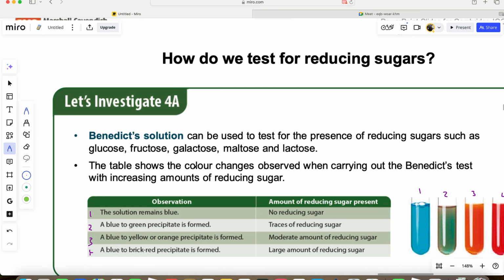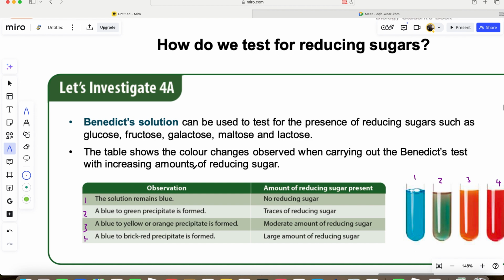How do we test for reducing sugar? Reducing sugar comprises both the simple sugars and the double sugars. How do we test for them? We use what we call the Benedict solution. We take a solution called the Benedict solution and we add it to the sugar. When the solution remains blue, we say nothing has happened, there's no sugar.